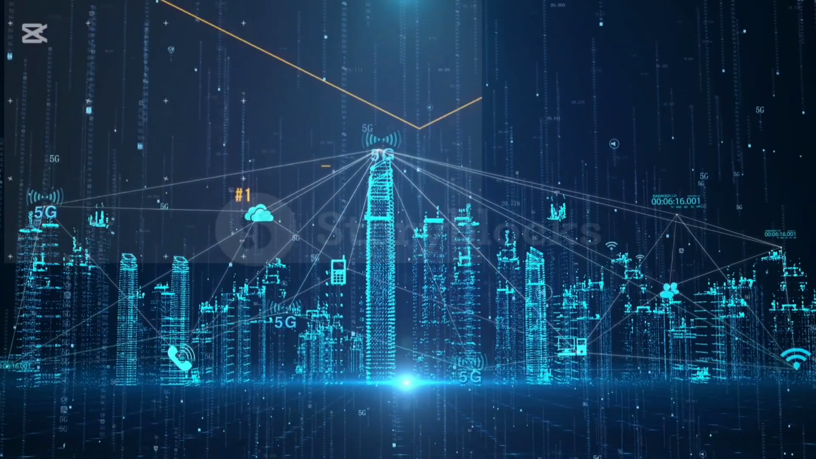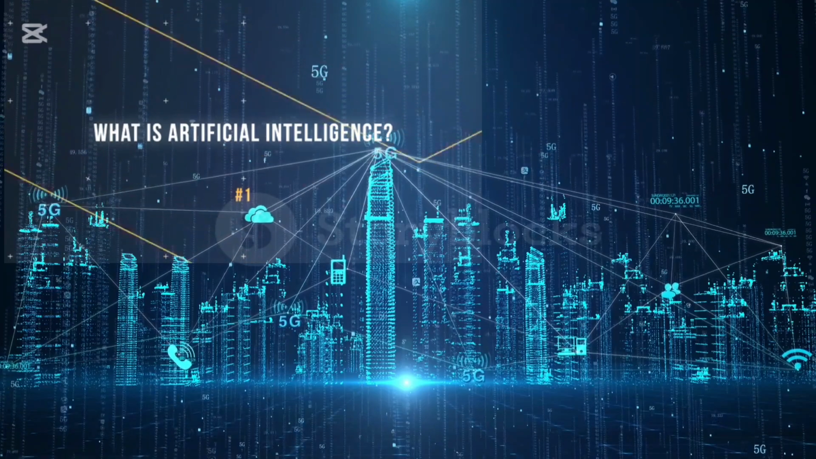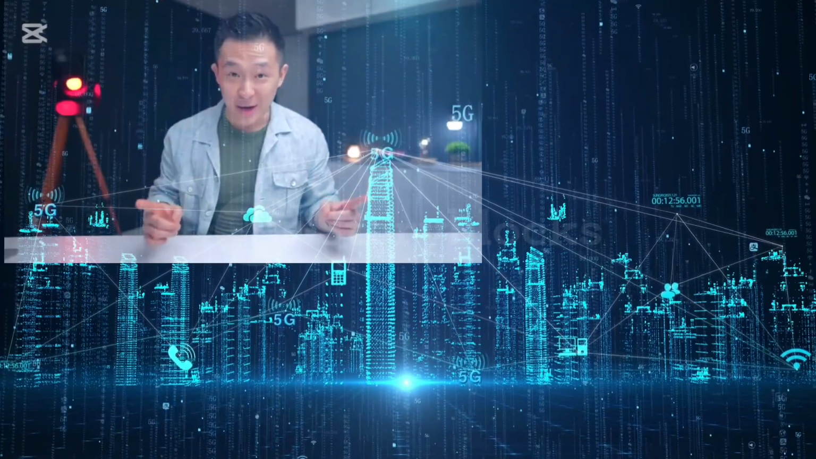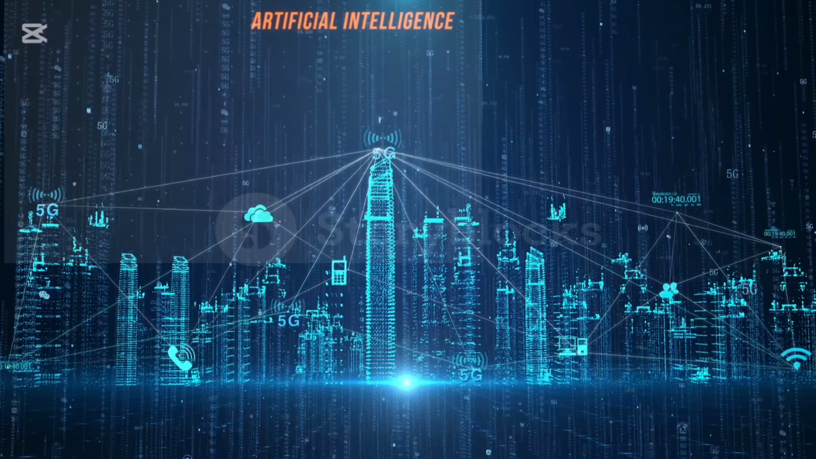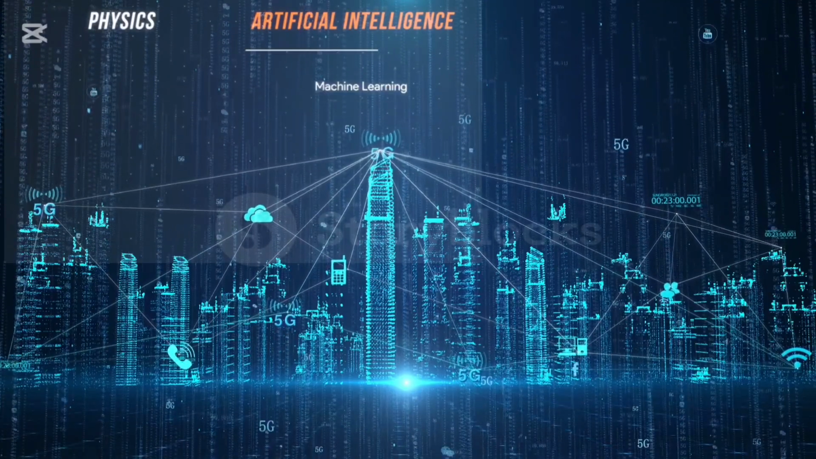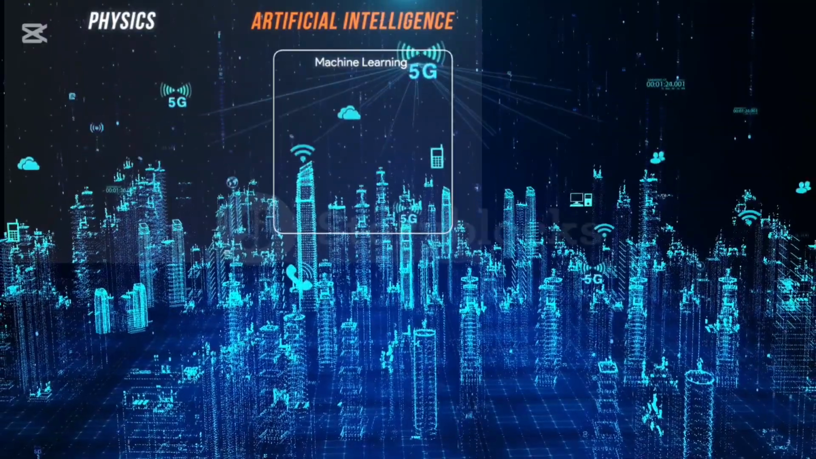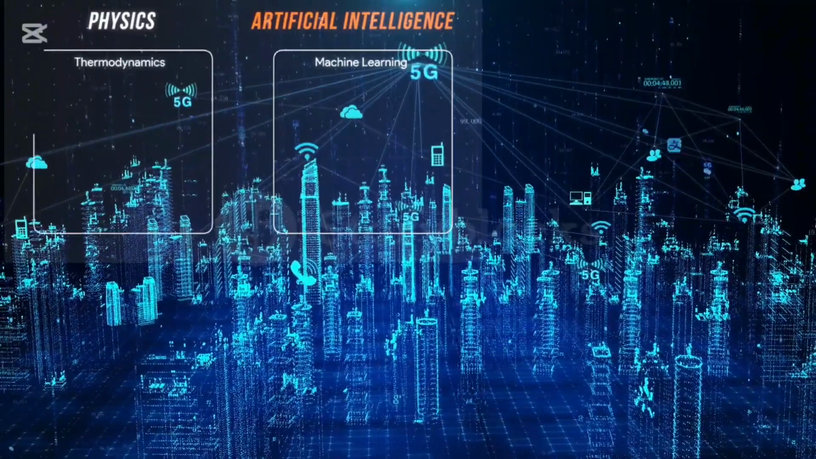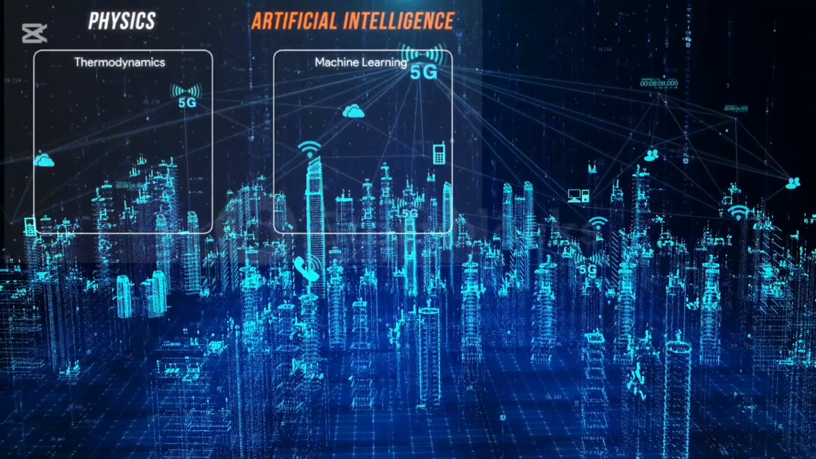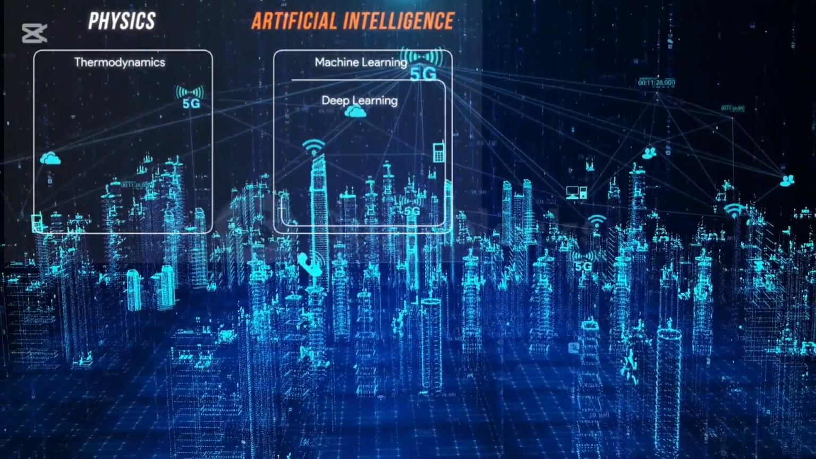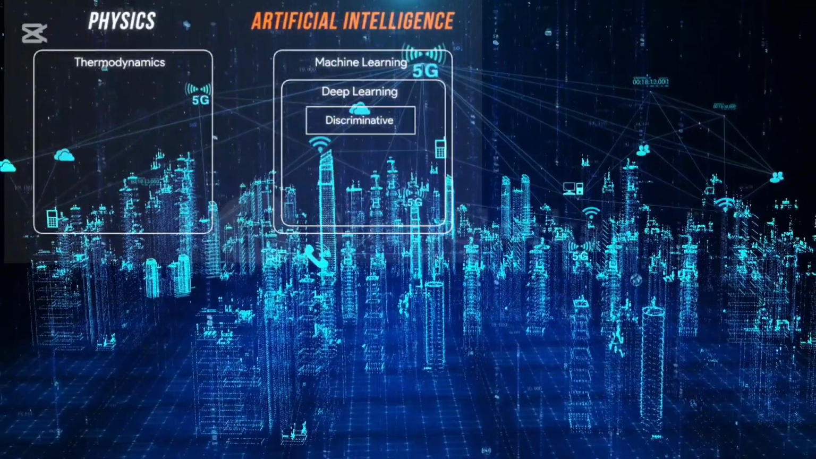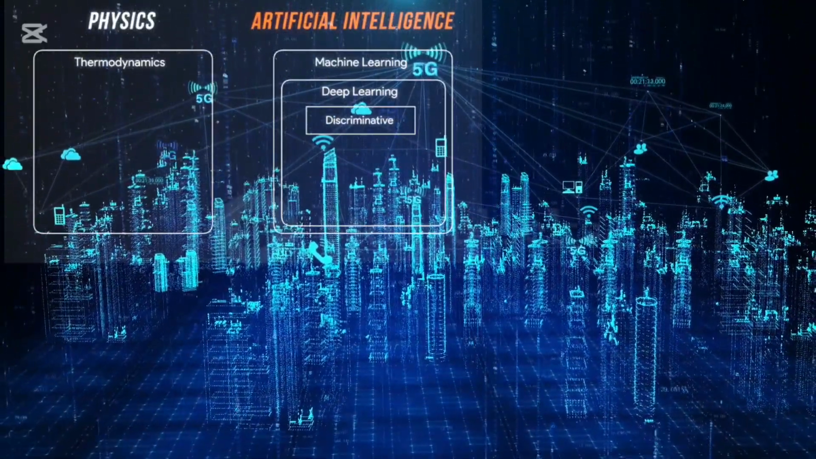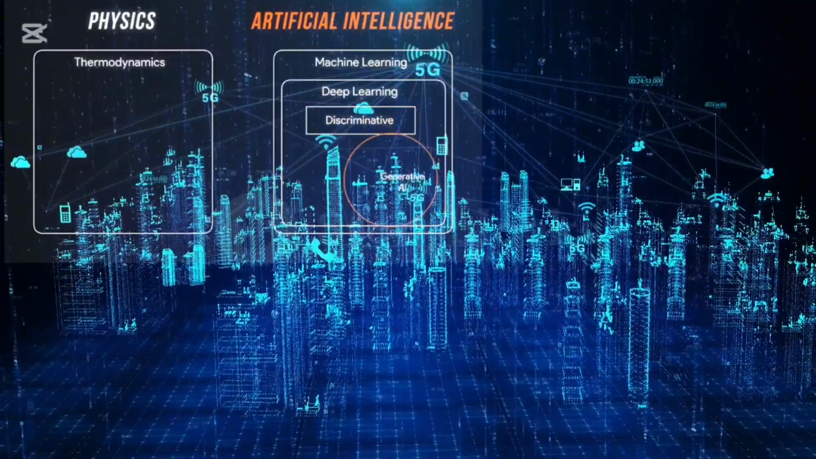So, starting with the broadest possible question, what is artificial intelligence? It turns out, and I'm so embarrassed to admit I didn't know this, AI is an entire field of study, like physics. And machine learning is a subfield of AI, much like how thermodynamics is a subfield of physics. Going down another level, deep learning is a subset of machine learning, and deep learning models can be further broken down into something called discriminative models and generative models.